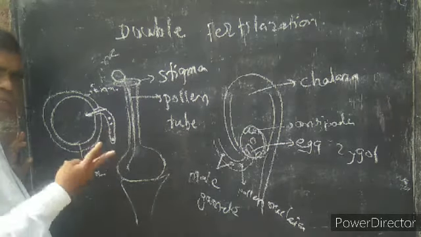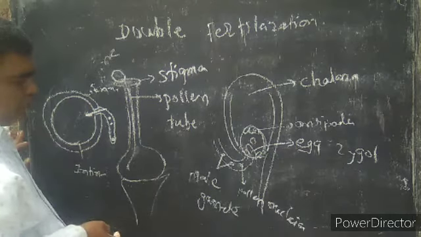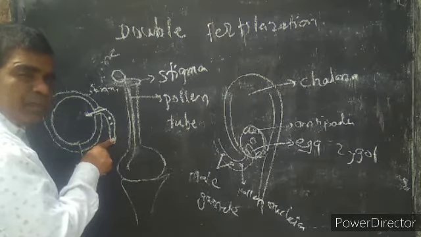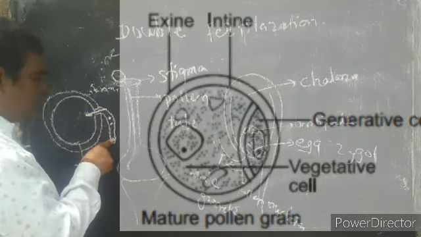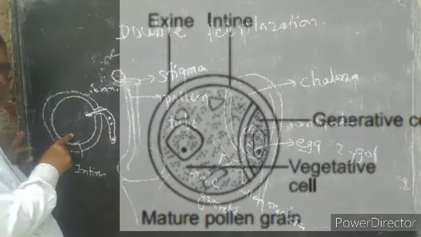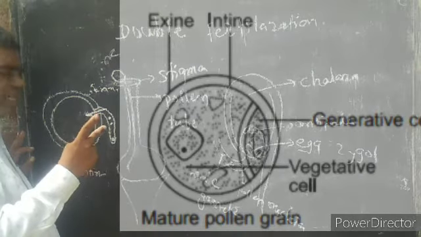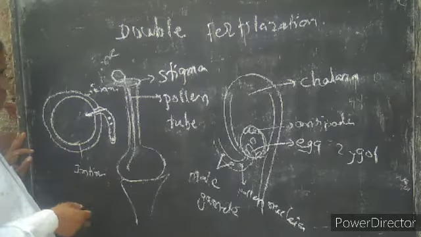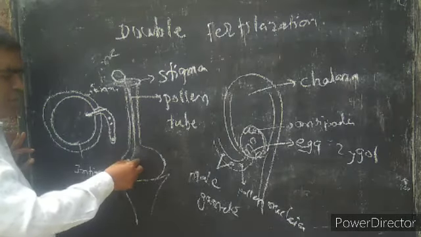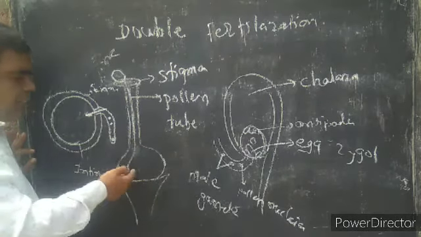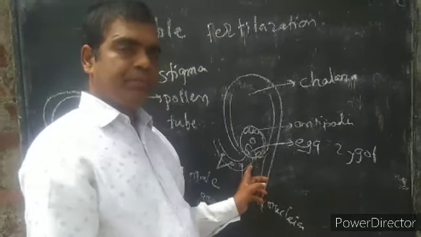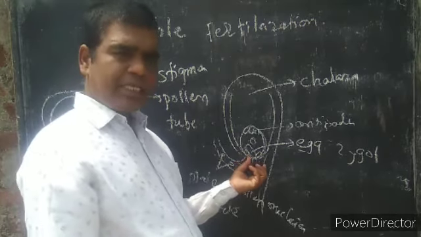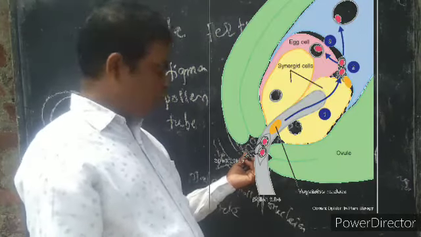In the pollen tube, three nuclei are present. The first is the vegetative nucleus, and the second and third are the two male gametes, which are developed from the generative cell. These pass along the style and reach the micropyle end. When they reach the micropyle end, the filiform cells are present, which are useful for fertilization.